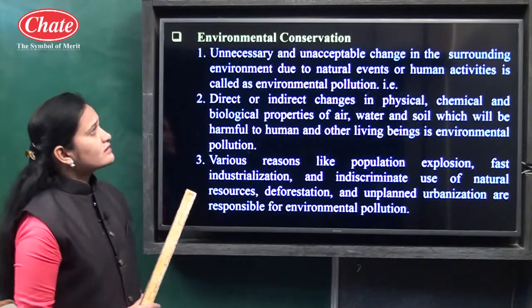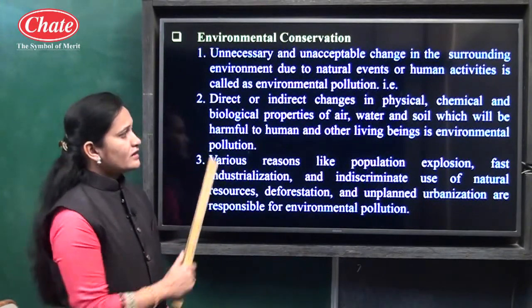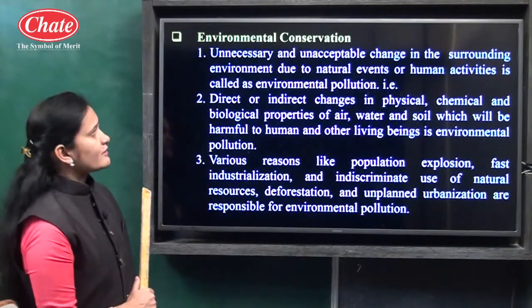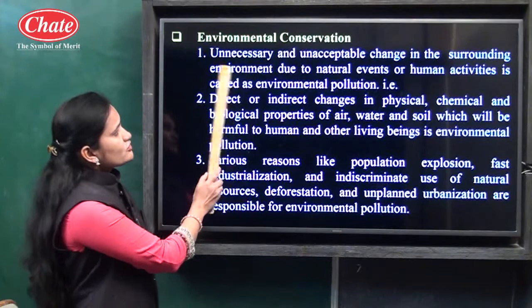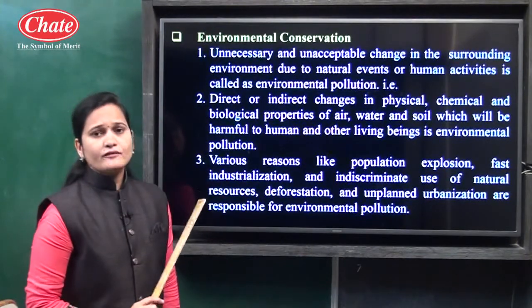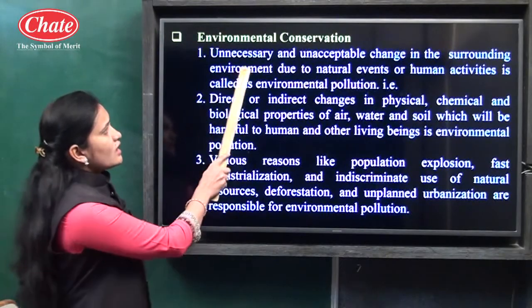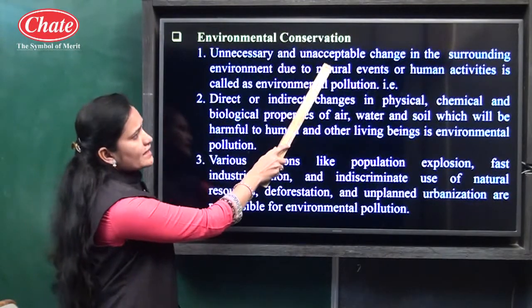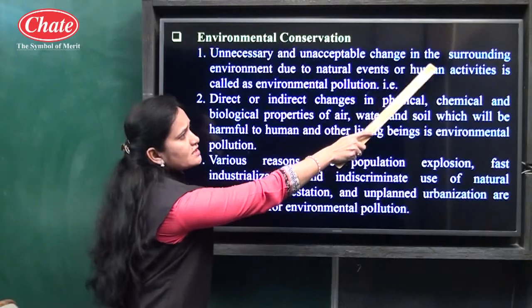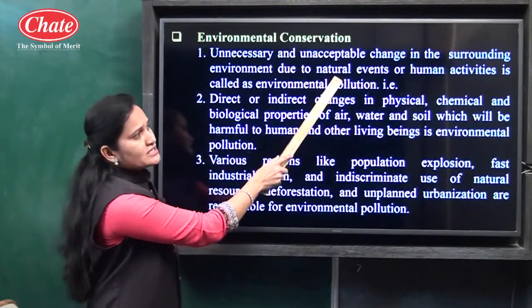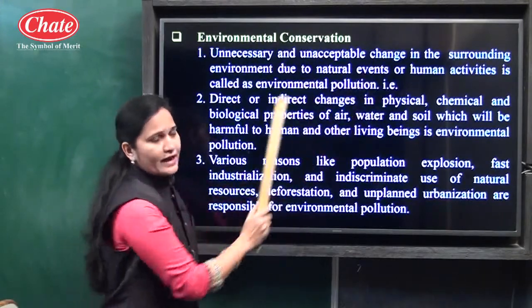How we can conserve the environment, related to that some points are here. Let us discuss it. First we will see what is the meaning of environmental pollution. Environmental pollution means unnecessary and unacceptable change in the surrounding environment due to natural events or human activities.